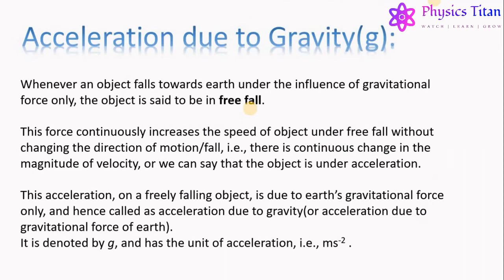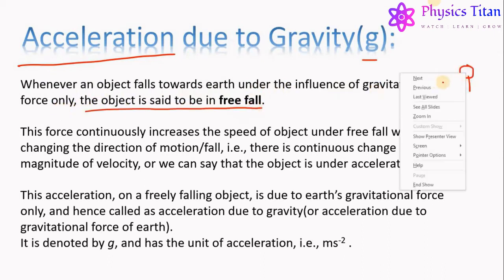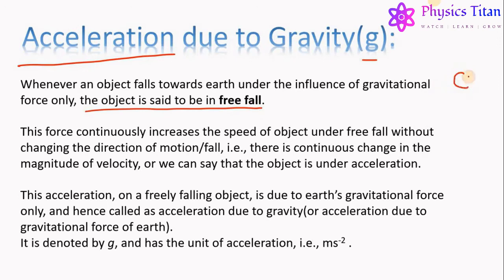Now let us proceed further and talk about acceleration due to gravity, which is denoted by g. Before talking about this term, let us understand what free fall is. Whenever an object falls towards earth under the influence of the gravitational force of earth only, the object is said to be in free fall. That is, whenever we drop an object from a height above the surface of the earth, it falls toward the earth and the object is said to be under free fall.